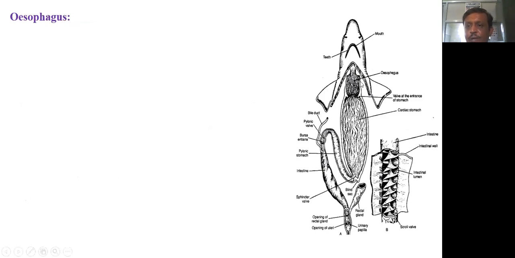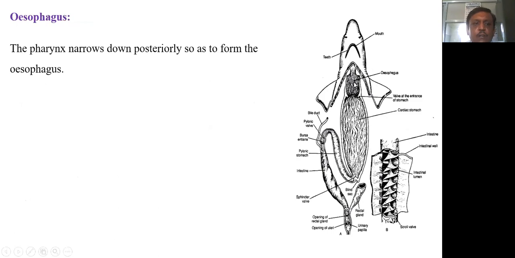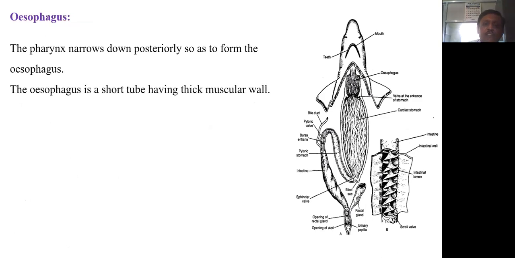Here is the esophagus. Now, this pharynx narrows down posteriorly so as to form the esophagus. The esophagus is a short tube having a thick muscular wall. You can see here in the diagram that it has a thick muscular wall.